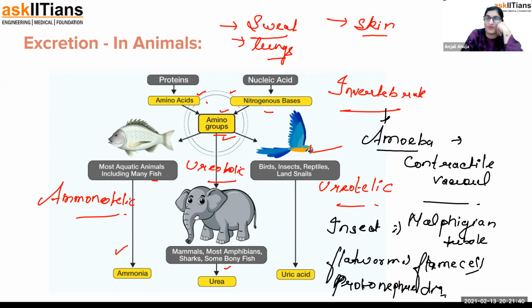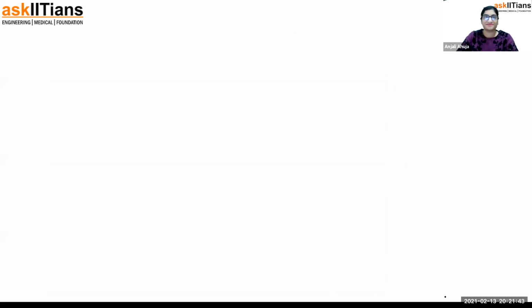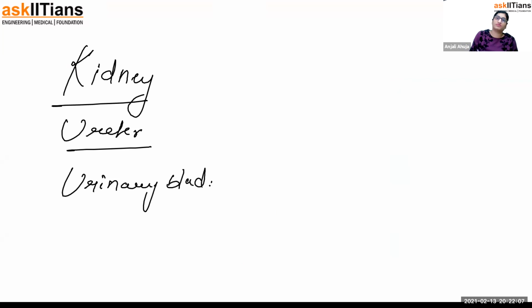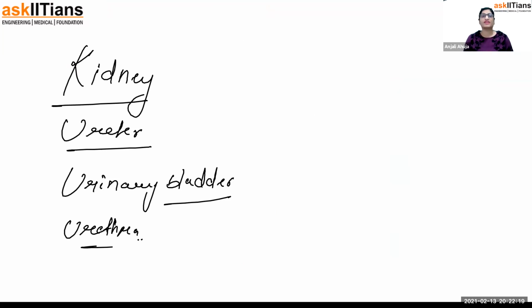Now we have to finally talk about humans. Let's move forward. Why do I have a blank space here? Okay, I'm going to write something. Basically, talking about the excretory structures present in our body. First is the kidney, then we have the ureter, then the urinary bladder, and urethra. That's it. These all work together in a proper way. In the kidney, filtration of blood is happening.